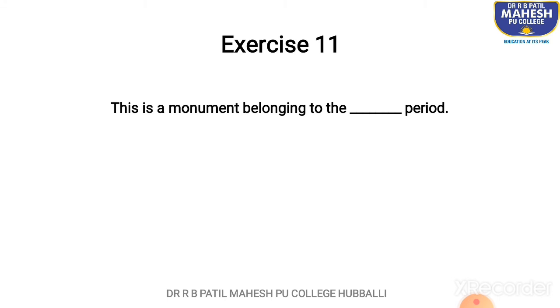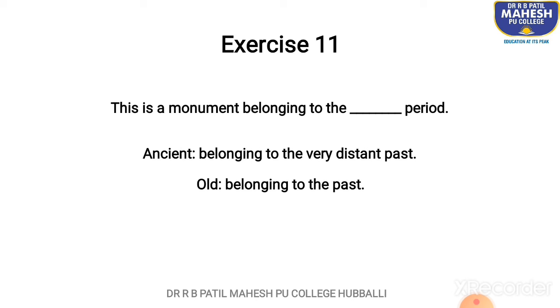Now the last one, this is a monument belonging to the dash period. The words are ancient and old. Now ancient means belonging to the very distant past, old means belonging to the past. So considering this sentence here, this is a monument belonging to the ancient period. The word should be ancient in the blank, because we are talking about something which belongs to the distant past, actually very distant past. Okay, we cannot use the word old here, right?